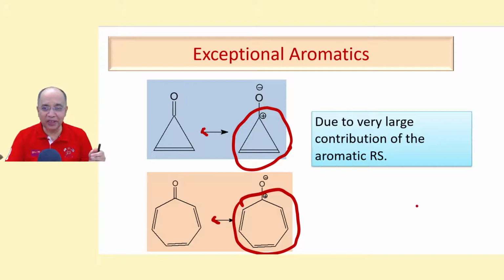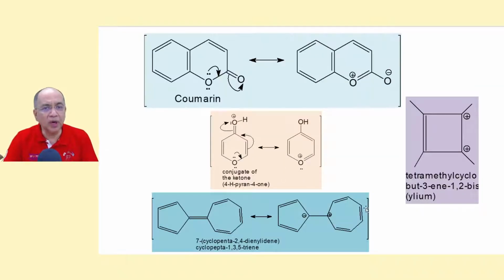These are exceptionally aromatic. Now some other aromatics, like coumarin. For coumarin, you draw the other resonance structure where you find a naphthalene-like ring, 10 pi electrons. This is the dominant contributor that makes coumarin aromatic. Similarly, for this compound, you write another resonance structure, the lone pair comes here, this pair comes here, this pi bond is polarized and neutralized, so it becomes a benzene-like 6 pi electron system.